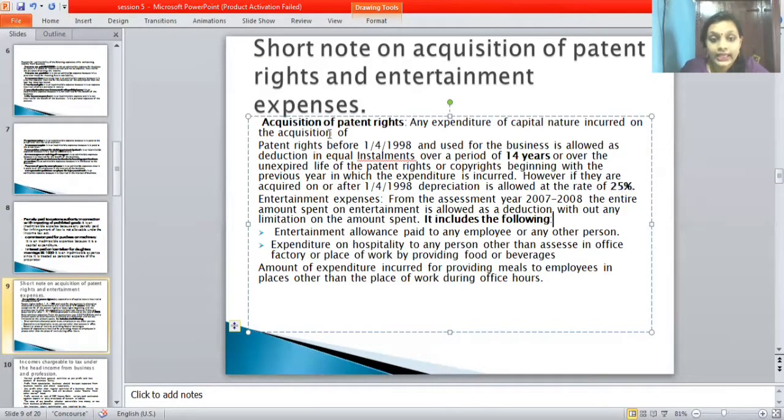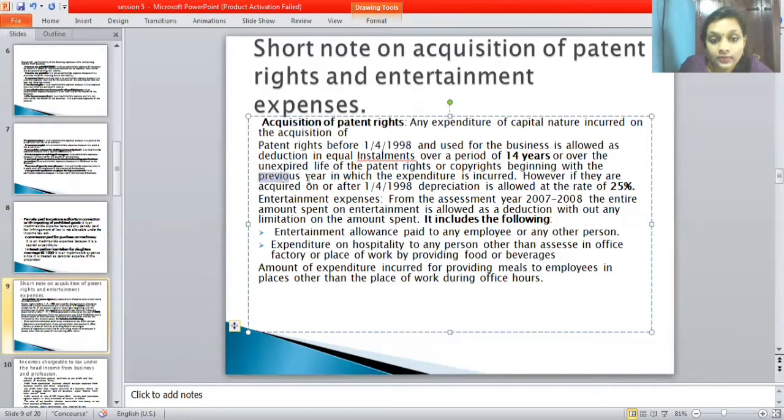Once again I will repeat: patent rights before 1/4/1998, used for business, are allowed as a deduction in equal installments. The deduction should be in equal installments over a period of 14 years, or over the unexpired life of the patent rights or copyright. Whether it's a patent right or copyright, no problem. We should take the beginning of the previous year.